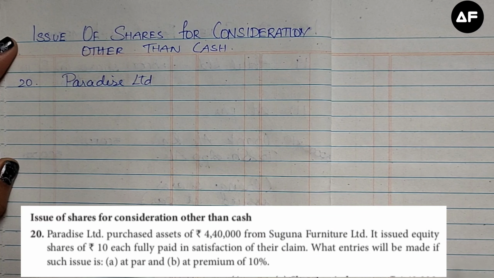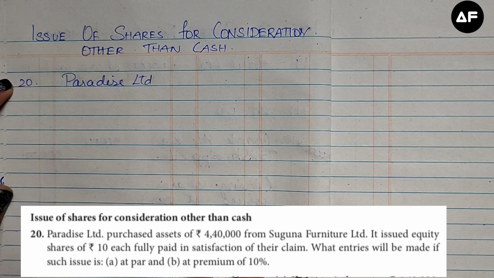In this video we are going to see a topic from the company accounts of Standard 12, that is issue of shares for consideration other than cash. So this is a very easy concept. This is where, suppose a company purchases an asset or any other item relating to the company, instead of paying cash to that particular dealer, the company pays in terms of shares. Then it is called issue of shares for consideration other than cash.